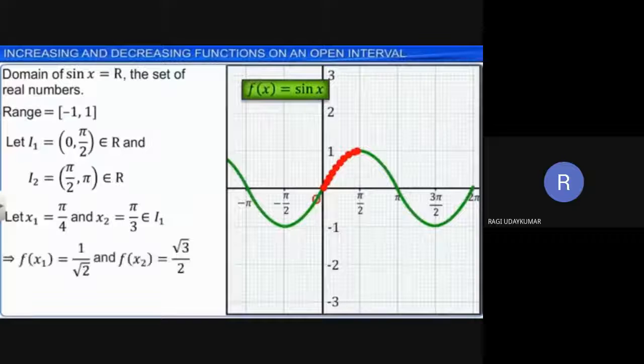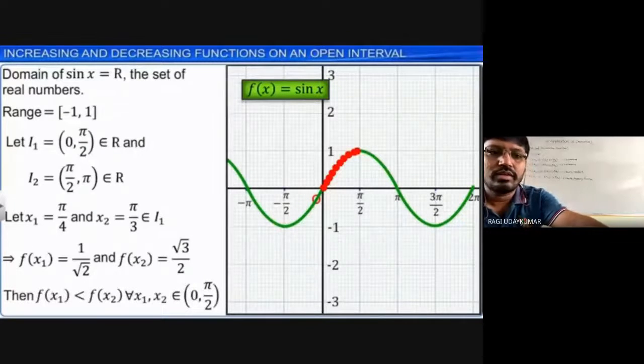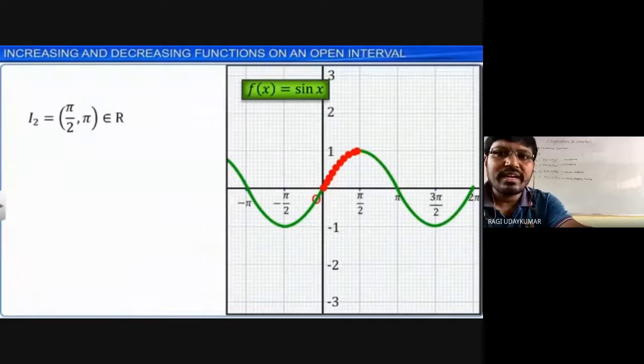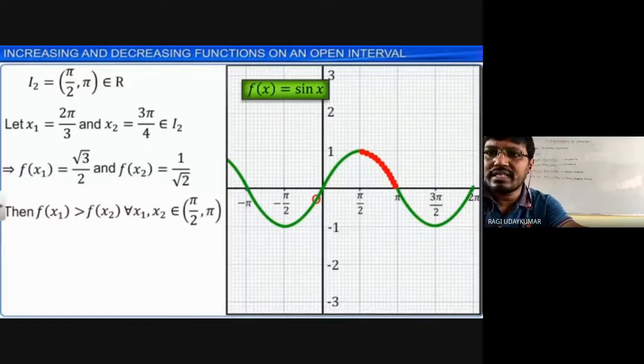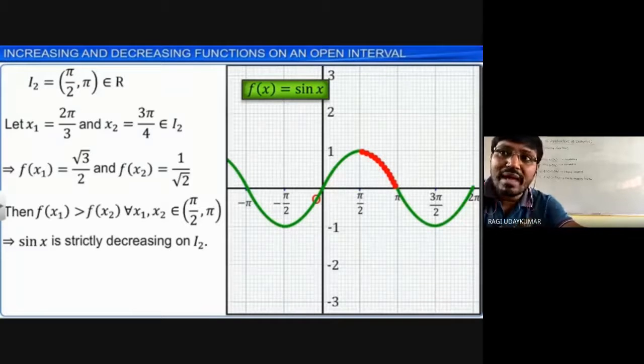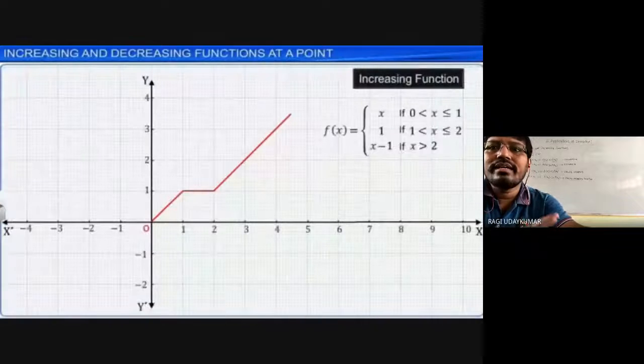it is increasing, and in the graph also you can observe very clearly that it is an increasing function. Different values are substituted here: x1 equals 2 pi by 3 and x2 equals 3 pi by 4 are taken in the interval pi by 2 to pi, and f of x1 and f of x2 are found and compared. This is a decreasing function in pi by 2 to pi, strictly decreasing. Nowhere else. So sin x is neither increasing nor decreasing.